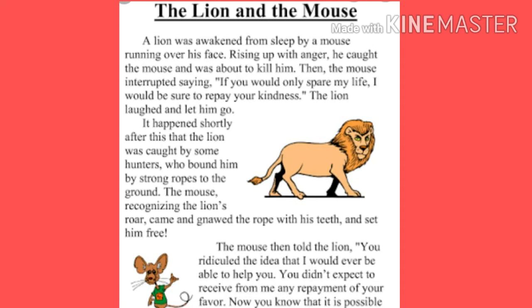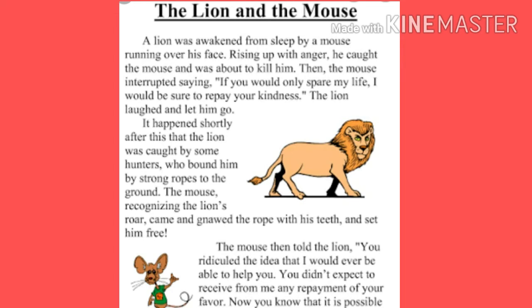After a few days, the lion was caught by some hunters who bound him by strong ropes to the ground. The mouse recognizes the lion's roar and he came and caught the ropes with his teeth. He has very sharp teeth, so he caught the rope and set him free. So this mutual help makes them good friends. So this is the story of the lion and the mouse.